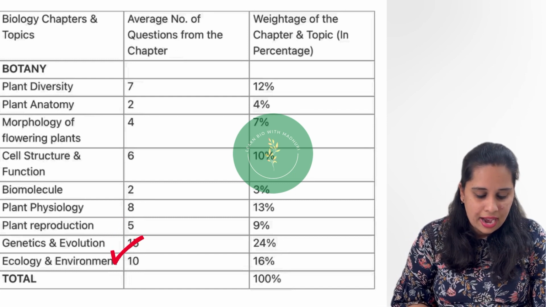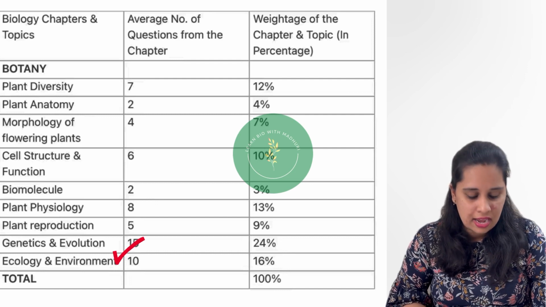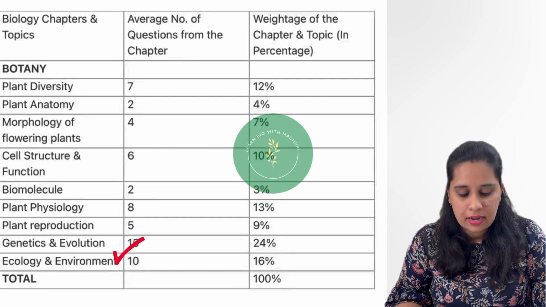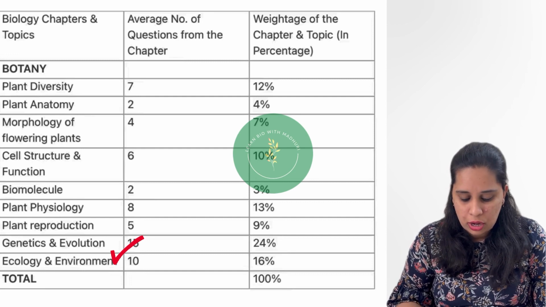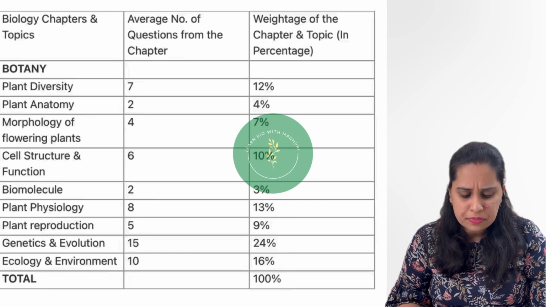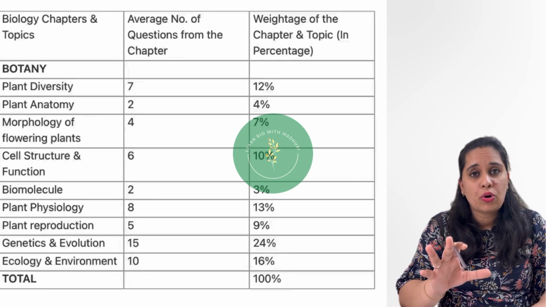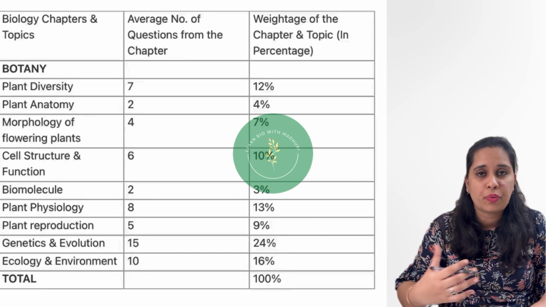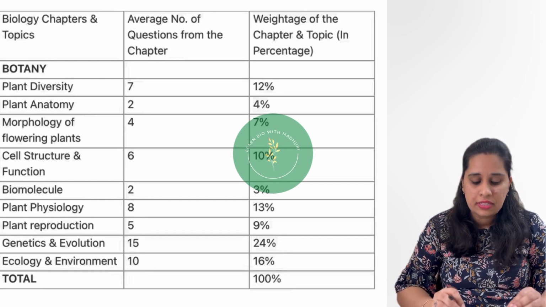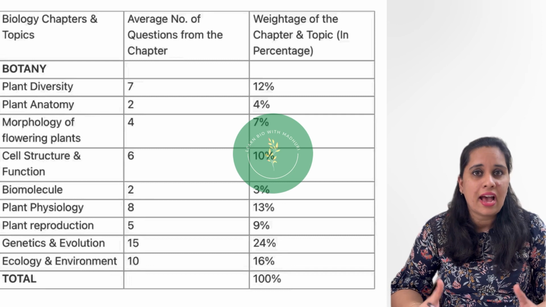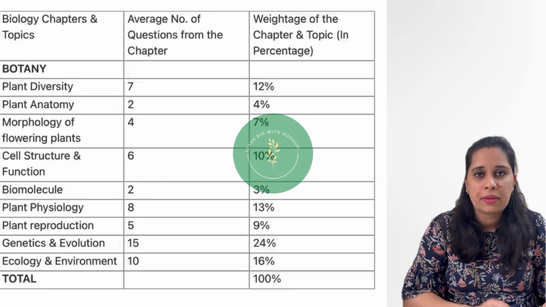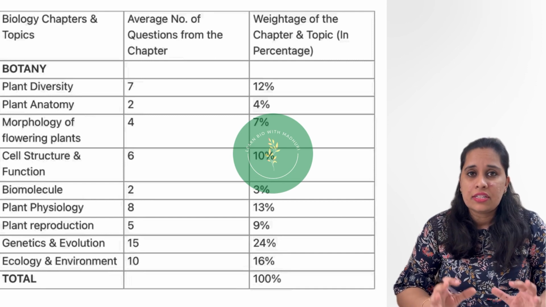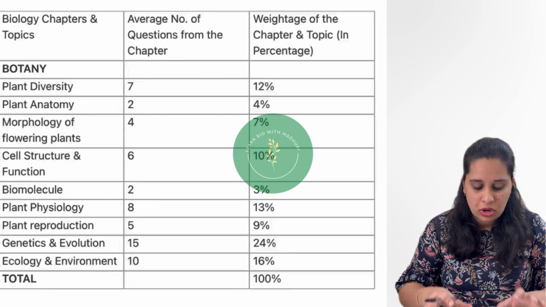Ecology and environment from the botany part, this is the last topic. Average number of questions asked here will be 10 and the weightage of chapter and topic will be 16%. Now I have given the overall 2023 percentage as well as the weightage and number of questions. Now you can see which chapter has higher weightage. It is not that you have to skip any chapter. You have to give equal importance, but this is easier for you so that you can concentrate more.